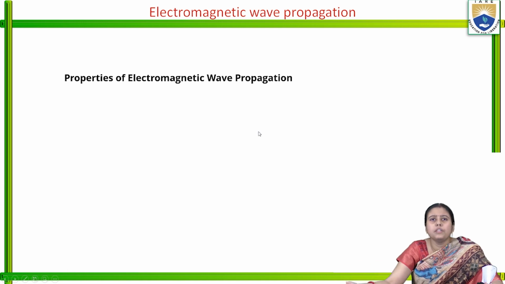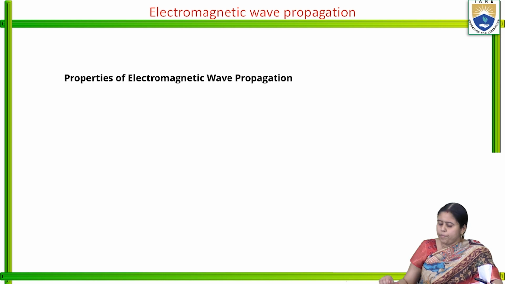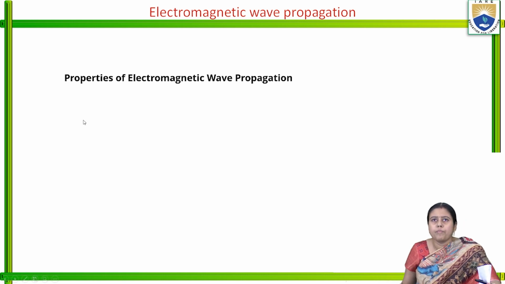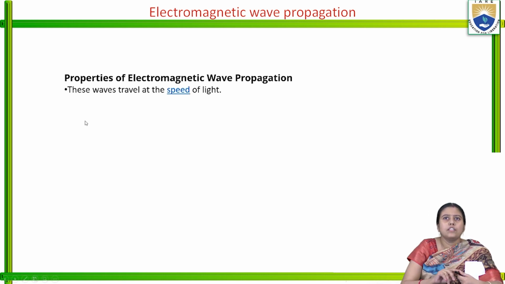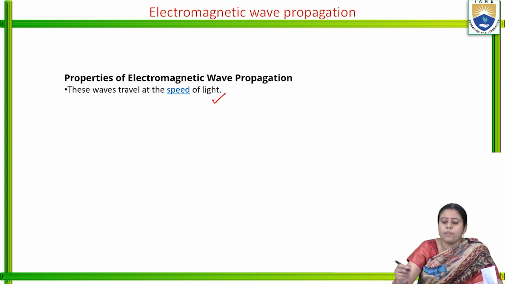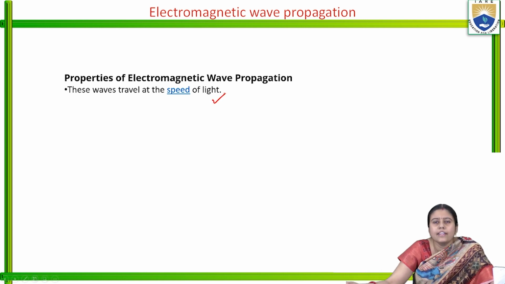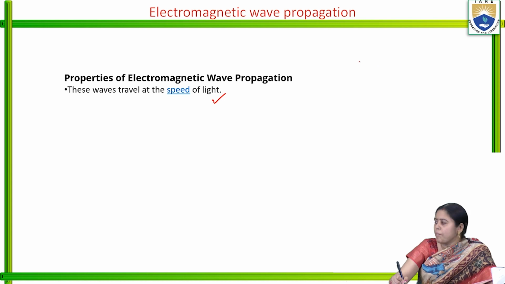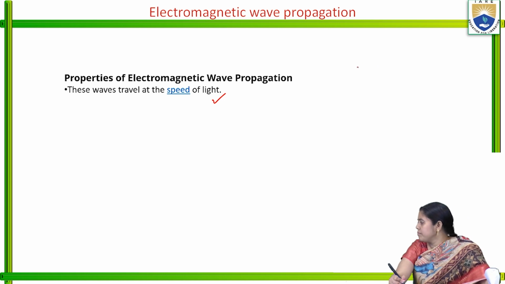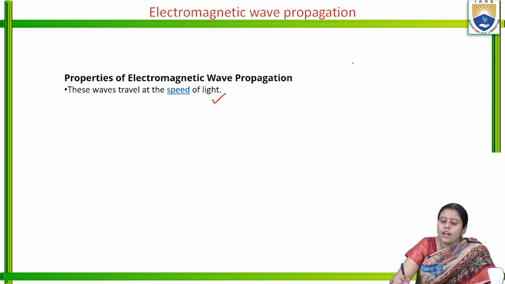Next we will discuss the properties of electromagnetic wave propagation. What are the main properties? Number one, this wave travels at the speed of light. How can we get it?